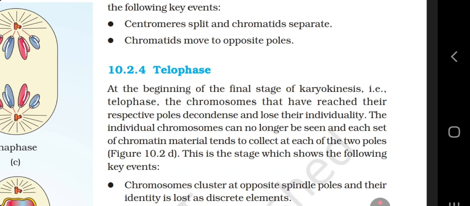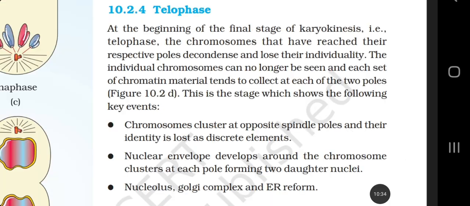10.2.4 Telophase. At the beginning of the final stage of the karyokinesis, that is telophase, the chromosomes that have reached their respective poles decondense and lose their individuality. The individual chromosomes can no longer be seen, and each set of the chromatin material tends to collect at each of the two poles. Figure 10.2d. This is the stage which shows the following key events. Chromosomes cluster at the opposite spindle poles, and their identity is lost as discrete elements. A nuclear envelope develops around the chromosome cluster at each pole, forming the two daughter nuclei. Nucleolus, Golgi complex, and ER reform.